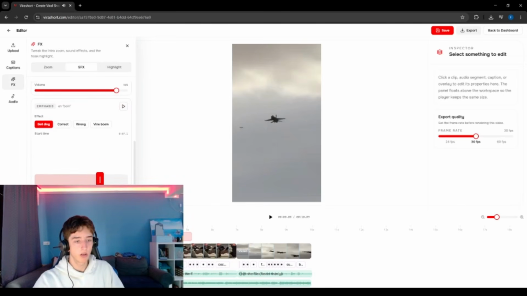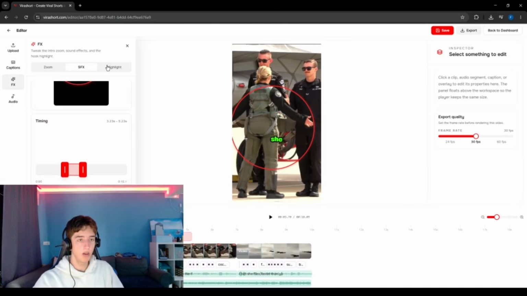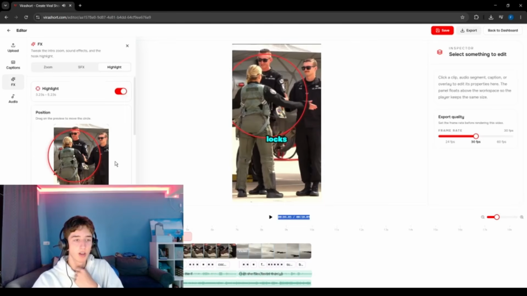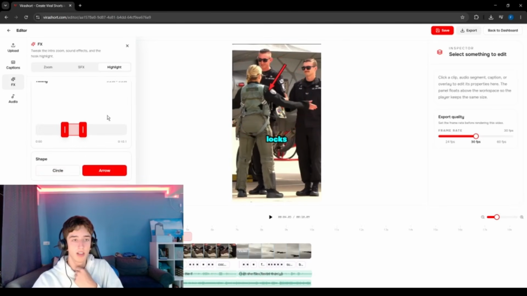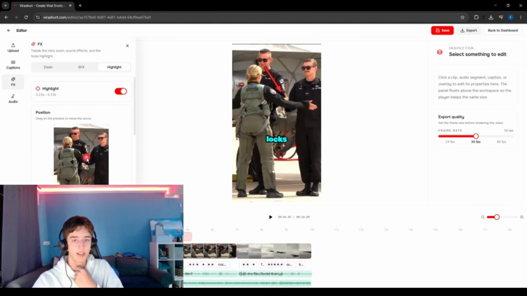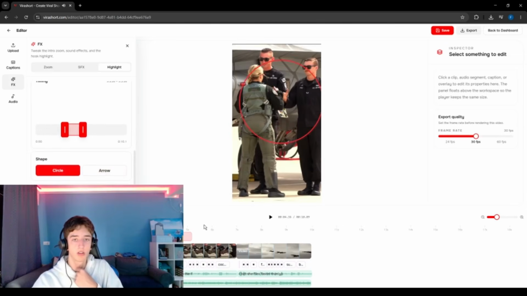Then we have a building on board, and maybe with the highlight setting, we can also make it highlight these hands that are shaking, and it's crazy. Also, it changes the side where it's on. So now let's just highlight this right here. I don't know. No, I think it's better with the circle.